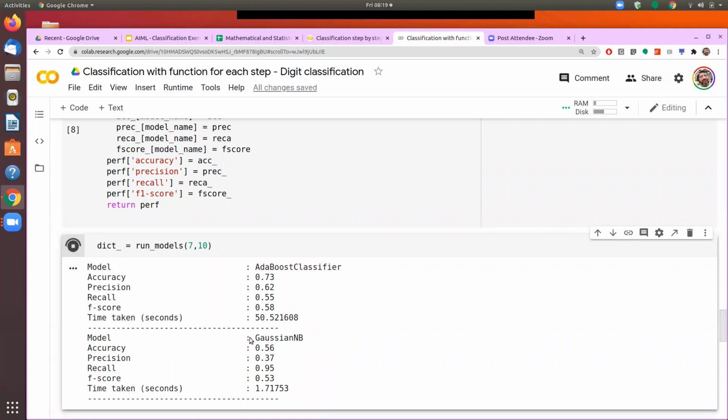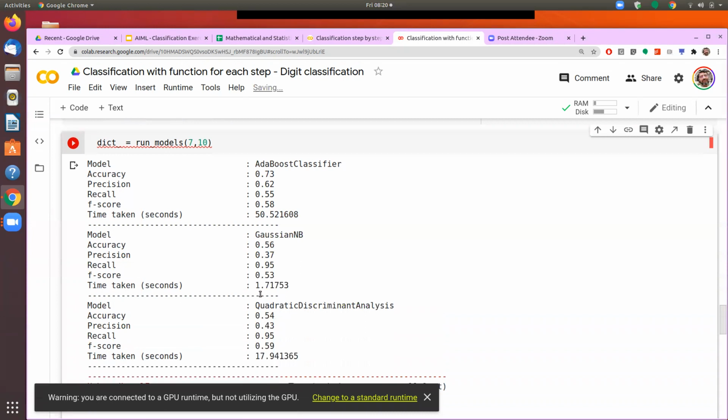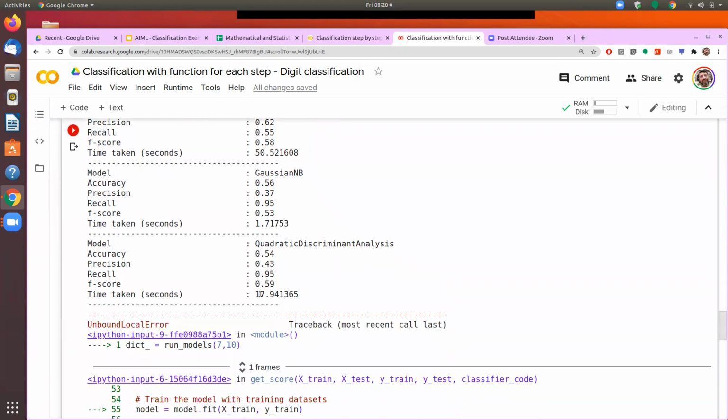Two things are important: whether it is scoring high on the performance parameters that we want to use. In the case of regression, these were the RMSE and the R square. In the case of classification, we can choose either precision or recall or accuracy or F1 score. It does not matter which one, but we'll choose that model. And then we also need to see that not only should they be high on the performance parameter, but they should also give me stable results. And that's where we will do the cross validation.